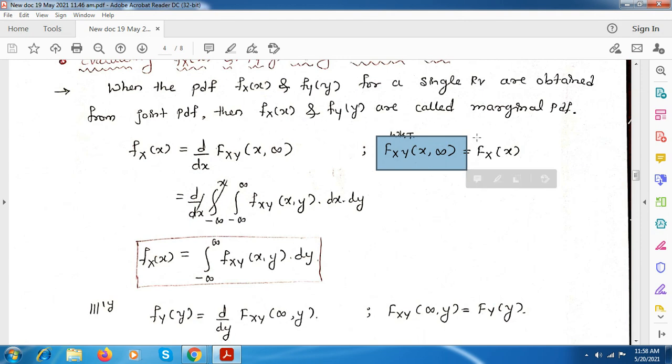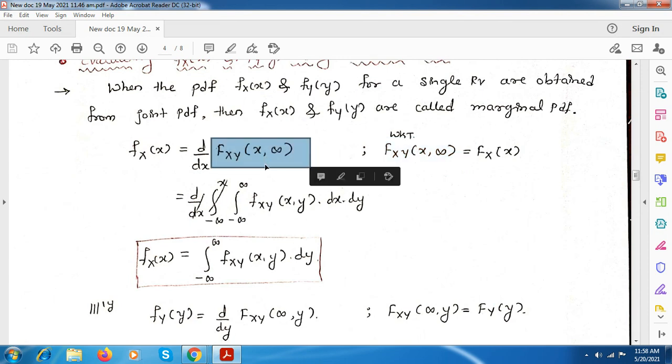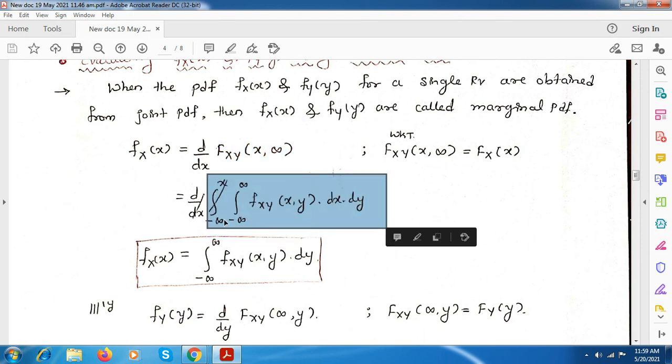So either you can write it as Fx of x or this, but for evaluating we take it as x comma infinity here. If you write this term in terms of the joint PDF, two integrations will be there with respect to x and y.